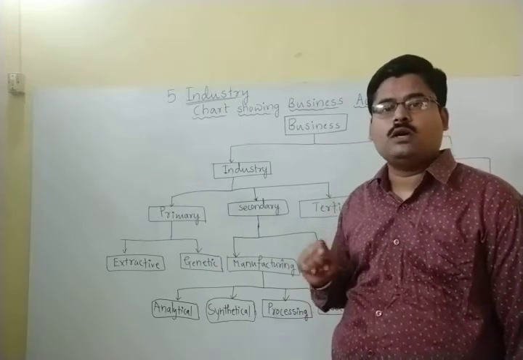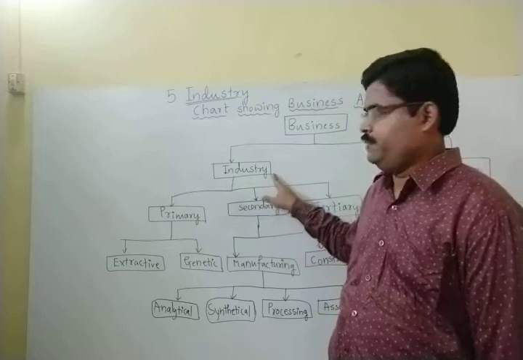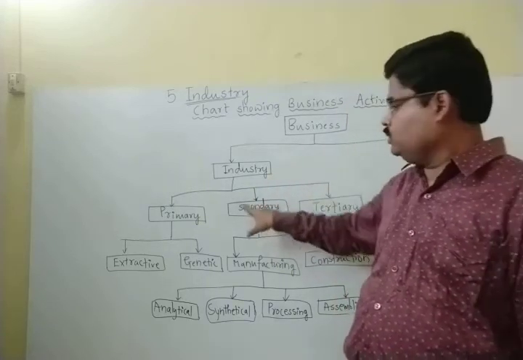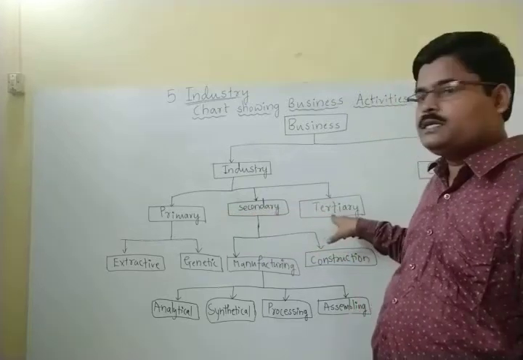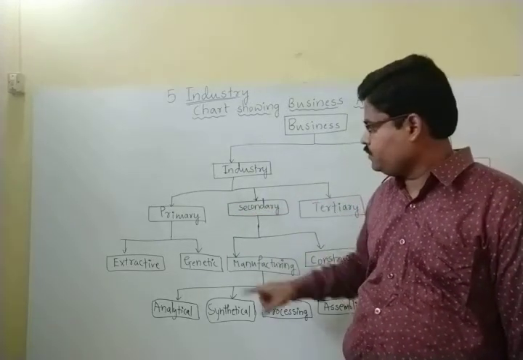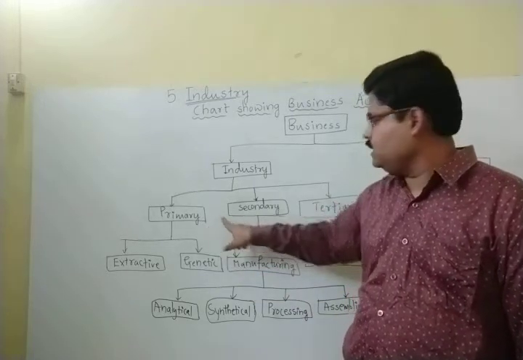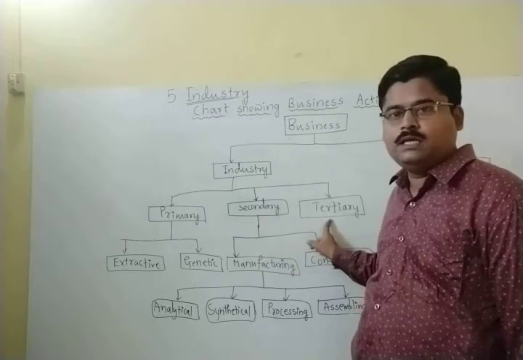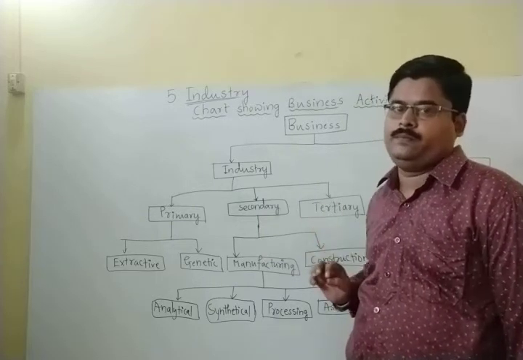Those are so called an industry. And we are going to do the classification of industry into three important categories. One is primary industry, another one is the secondary industry, third one is the tertiary industry.